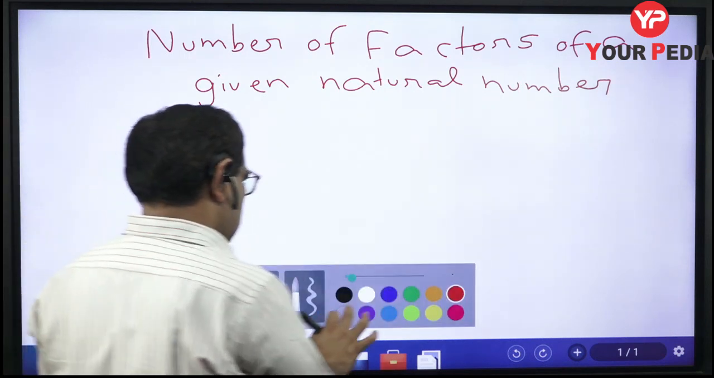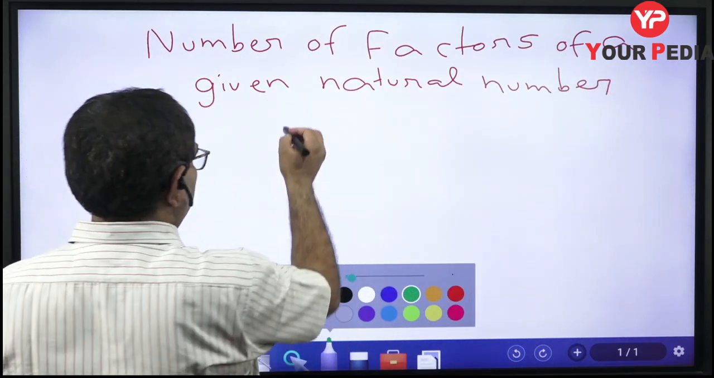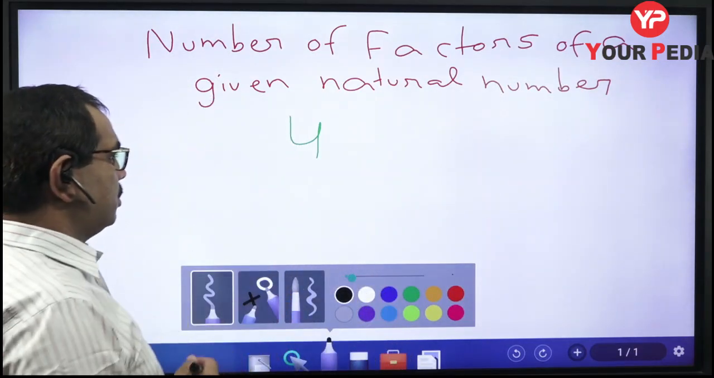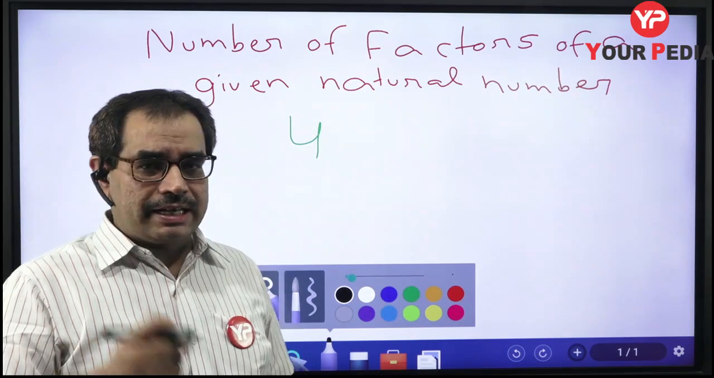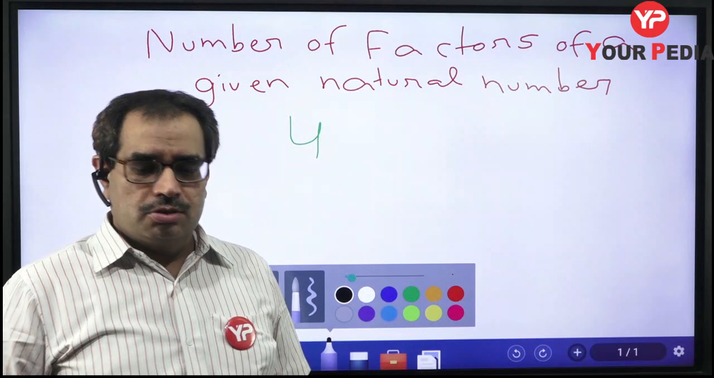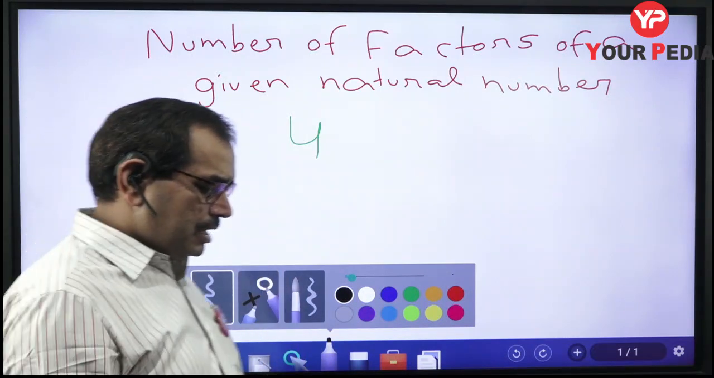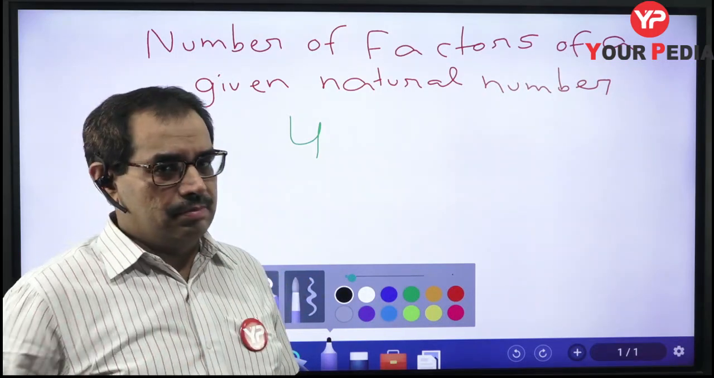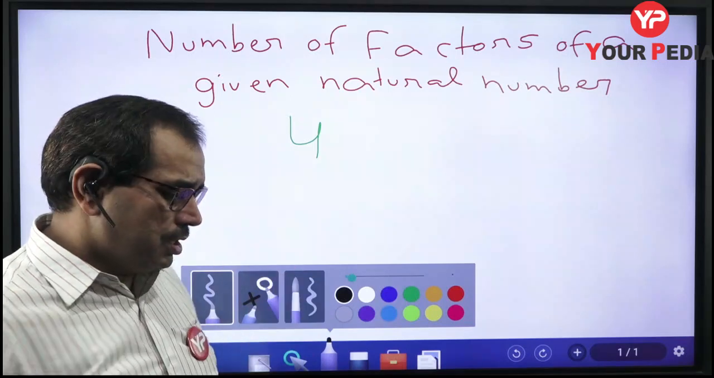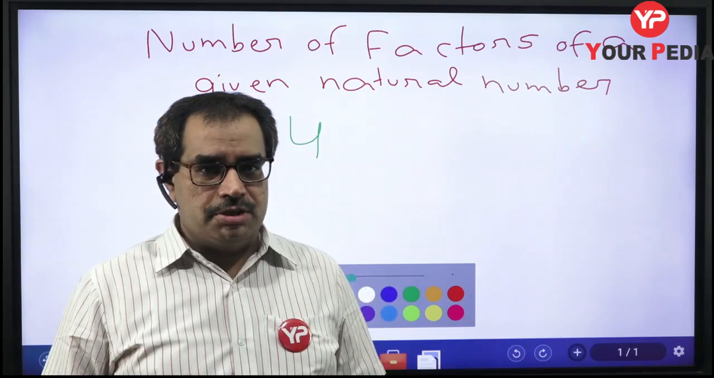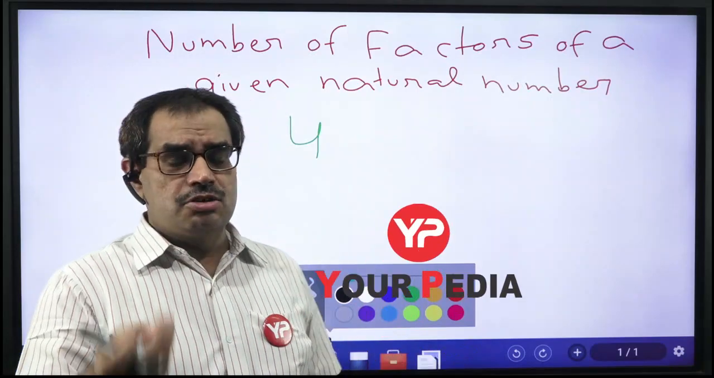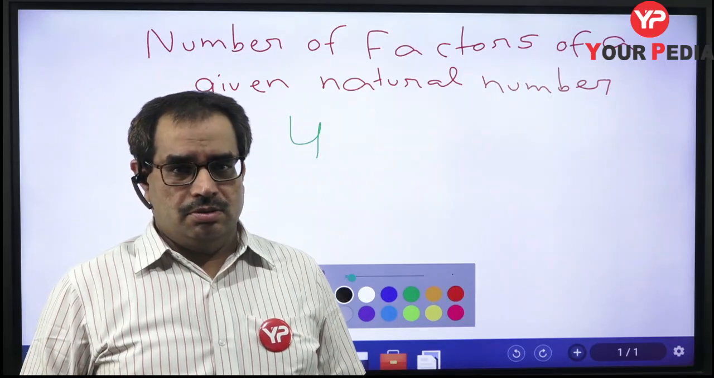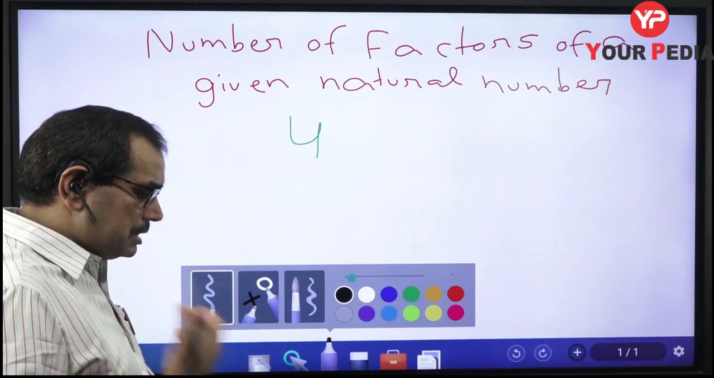Now suppose we have a number 4. What are the factors of this number 4? Any number which can exactly divide this number is a factor. If we divide this number by 1, then the remainder is 0 and the quotient is a natural number, so 1 is a factor of this number. Similarly, if we divide this number by 2, then the quotient will be 2 and the remainder will be 0, so 2 is also a factor. But 3 is not a factor of this number because if we divide it by 3, we will not get remainder 0.